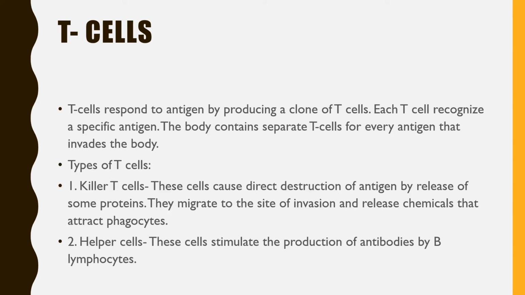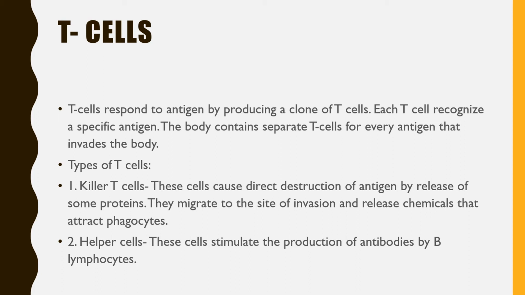Now T cells. T cells respond to antigen by producing a clone of T cells. Okay, this is a difference as well. B cells give response by producing antibodies, whereas T cells respond to antigen by producing a clone of T cells, and each T cell recognizes a specific antigen. The body contains separate T cells for every antigen that invades the body. Means there are different types of T cells.